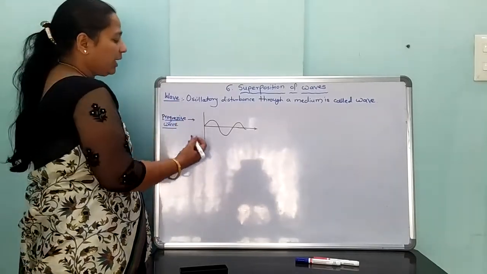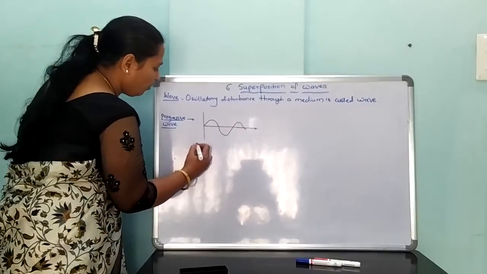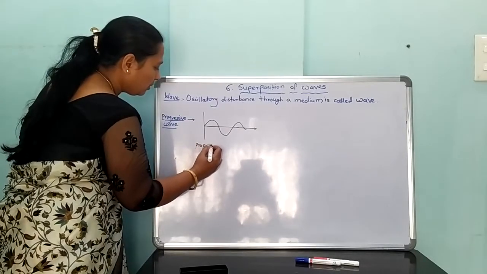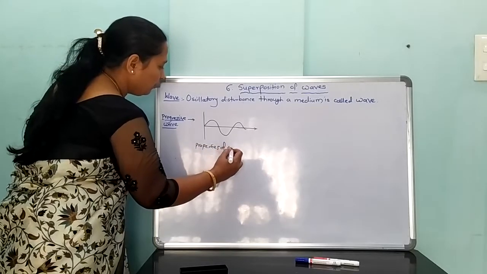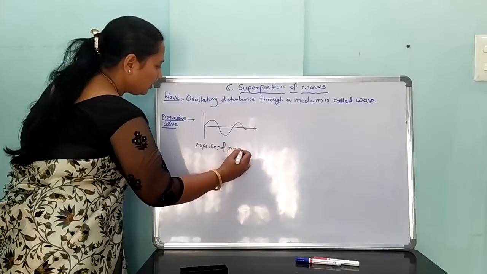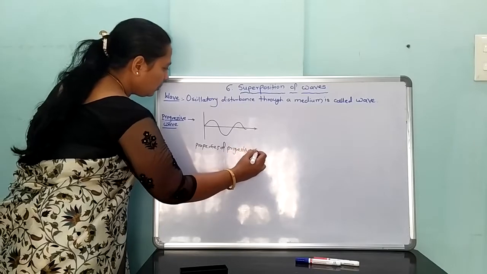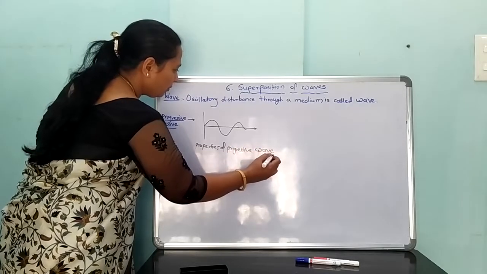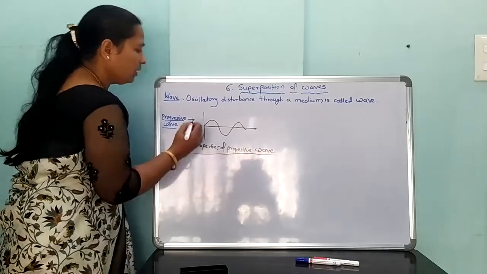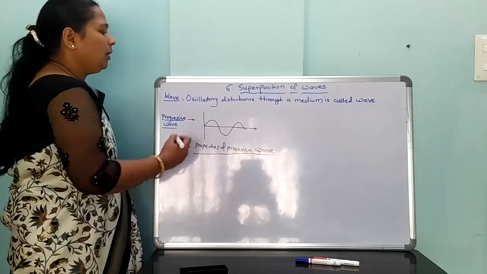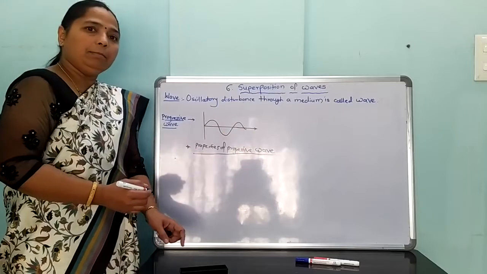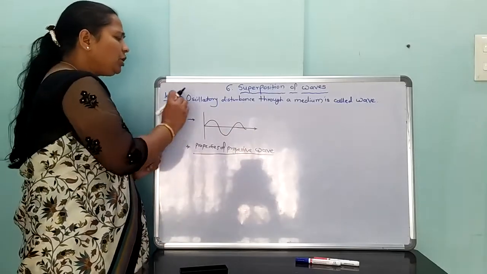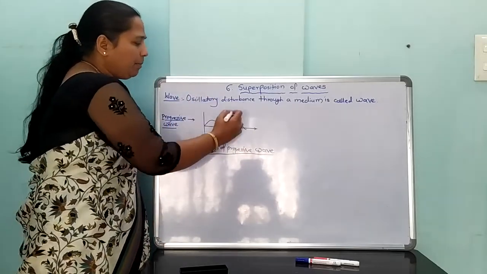Properties of progressive wave. First, each and every particle vibrates in a medium.